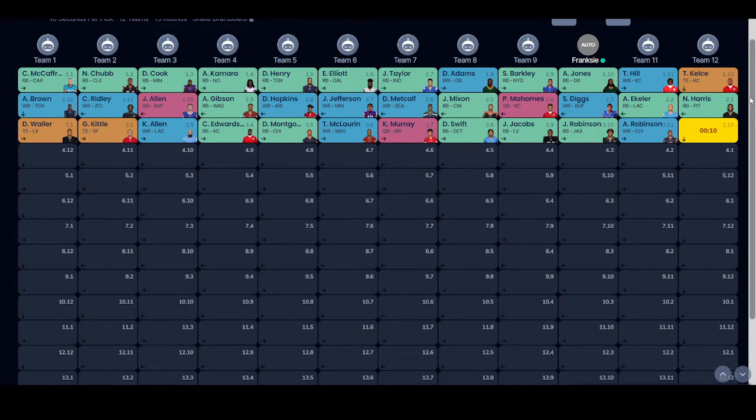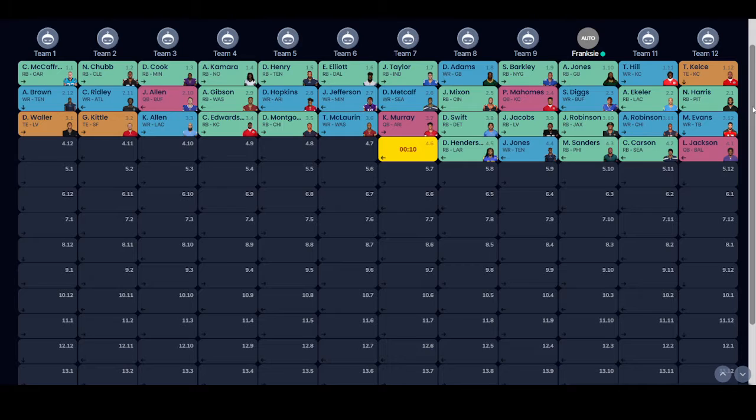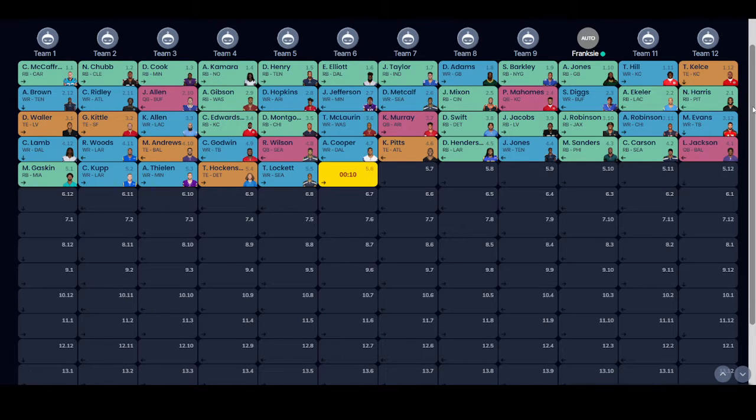Come back around in the third, I get James Robinson. And then in the fourth, I'm going to have Miles Sanders. I'm not a big fan of either of those this early, to be honest. I'd rather have them a bit later. But that's probably why in the past draft I only got 2 running backs. But let's just see who I get next.